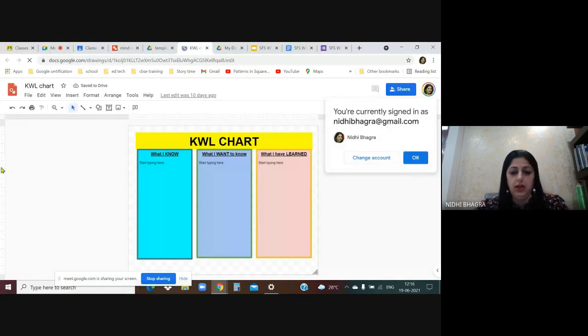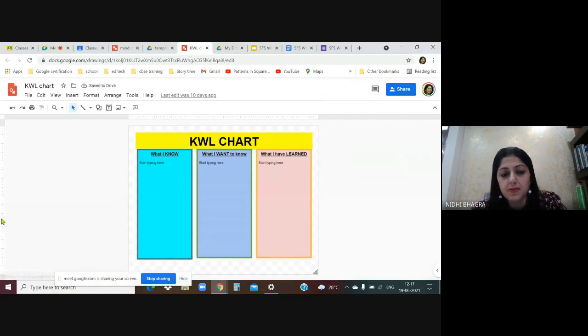Now this is the KWL chart. KWL chart is basically, K stands for what I know, W stands for what I want to know, and L stands for what I have learned. This KWL chart is a great way to empower students to own their learning, and it helps teachers curate the most engaging lessons.